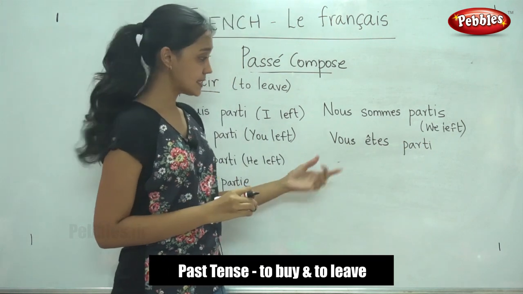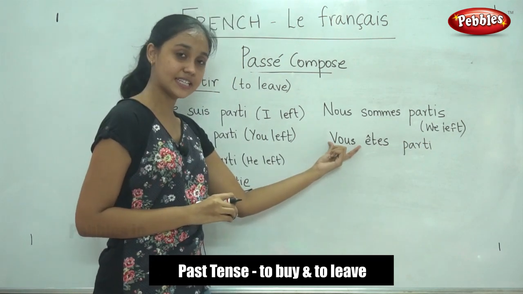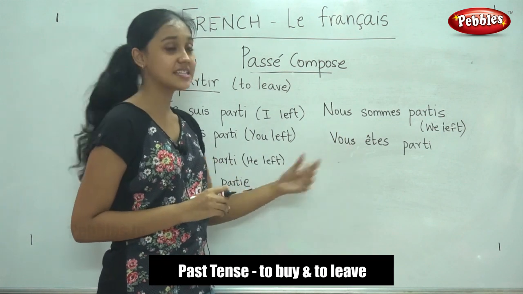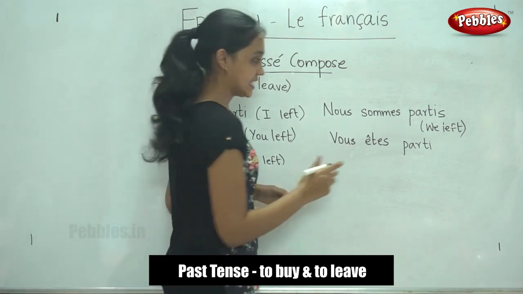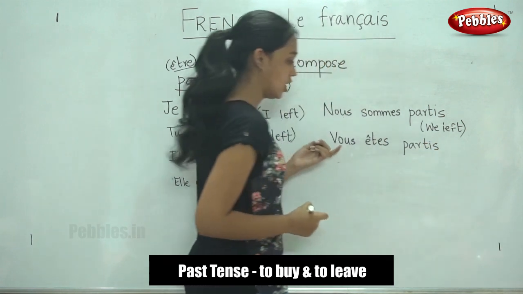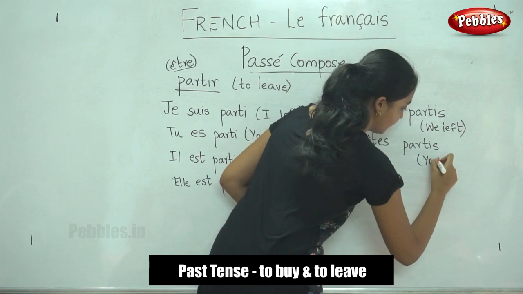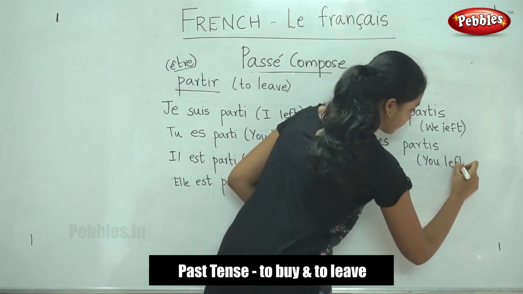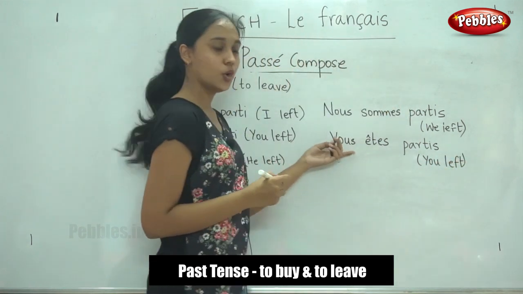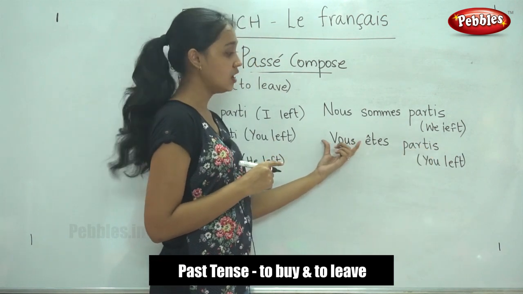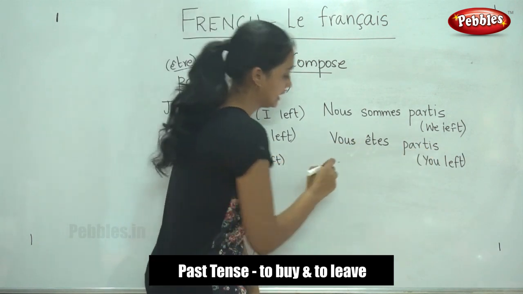Now if you notice, the subject is in the plural form. So what would we add if our subject is in the plural form? Yes, we would add S. Vous êtes partis. It means you left. So why did we add an S here? Because our subject is in the plural form.